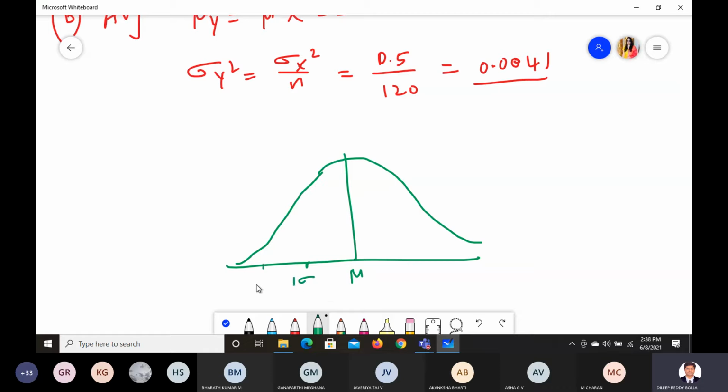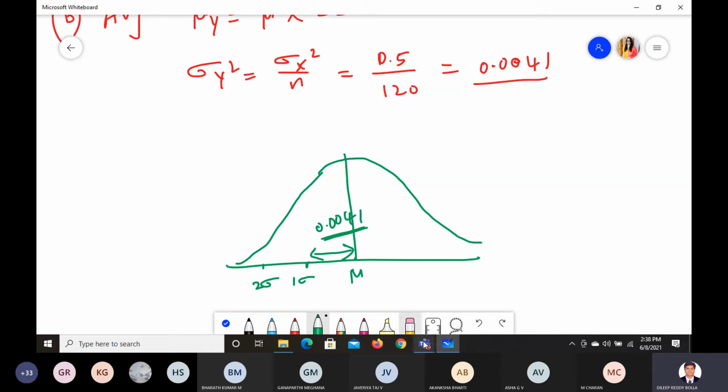If you take the second value, this will be 2 sigma. So from here to here, the difference is 0.0041 times. If this value is very less, we can say it's a more accurate value. So we are going to get the closest answer.